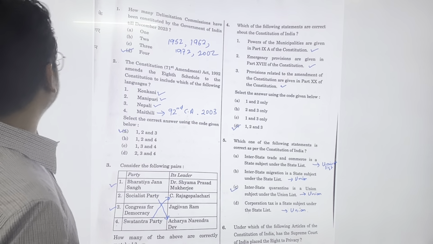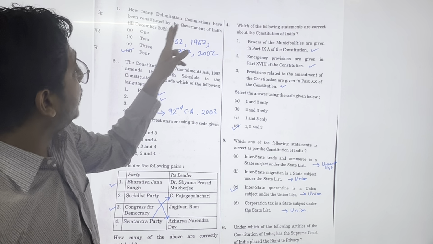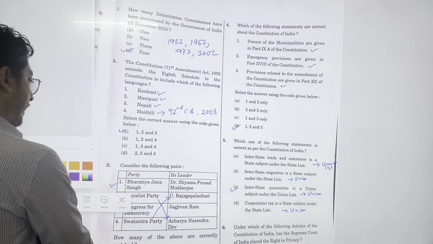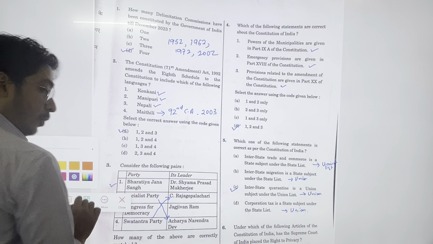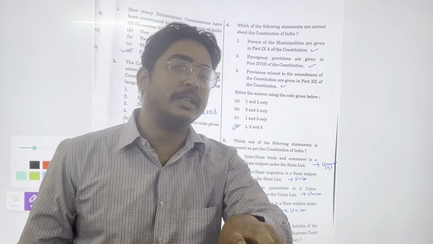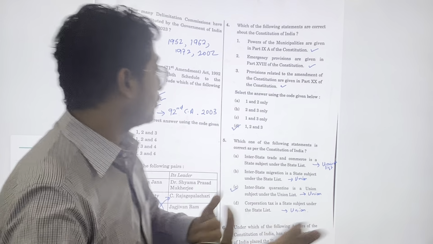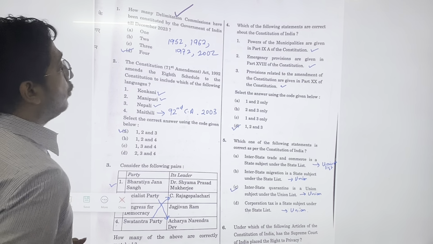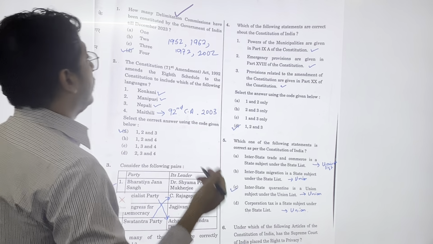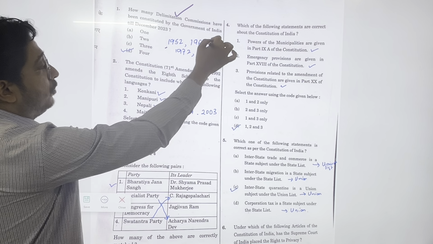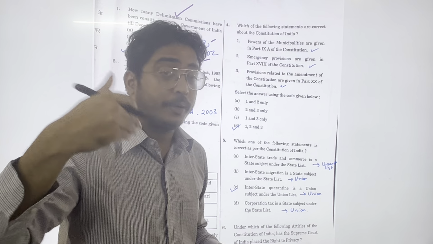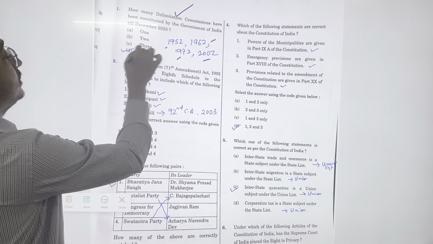Now coming to the first question, how many delimitation commissions have been constituted by Government of India till 2023? So here we will discuss the questions and also how the paper is overall, and we'll analyze question to question. So delimitation commission, how many have happened? First of all, this is a very easy question. It's not a tough one. So delimitation commission 1952, 62, 72, 2002, it has happened four times. Now it will happen after 2026. Right now it is frozen. So the answer is 4.